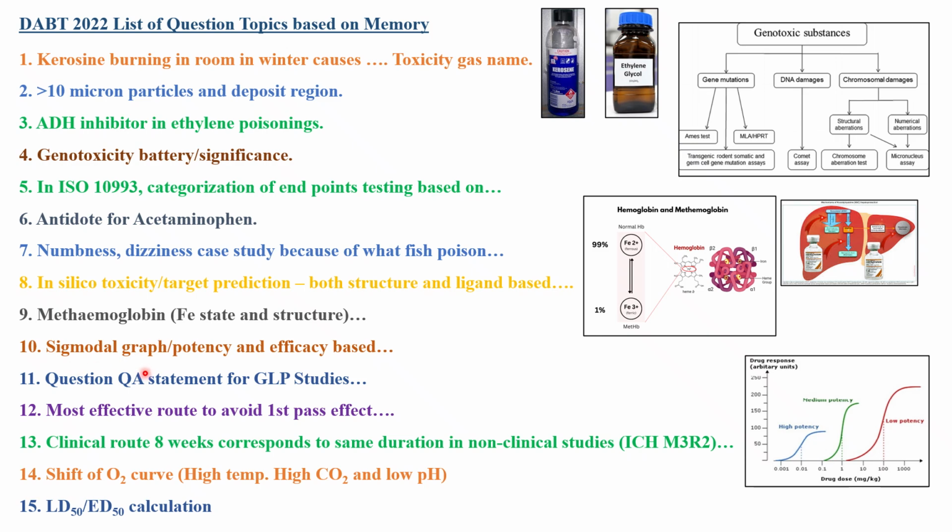The next topic is the sigmoidal graph, potency and efficacy based. From Klaassen's second chapter, that is principles of toxicology, you'll get one question on the dose response curve. In that, the different shapes will be there.